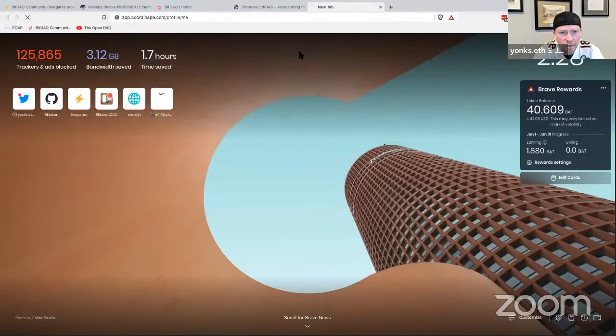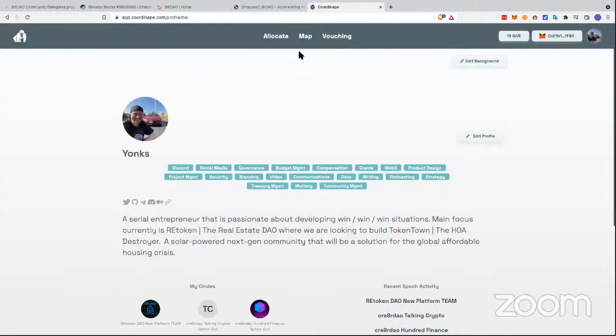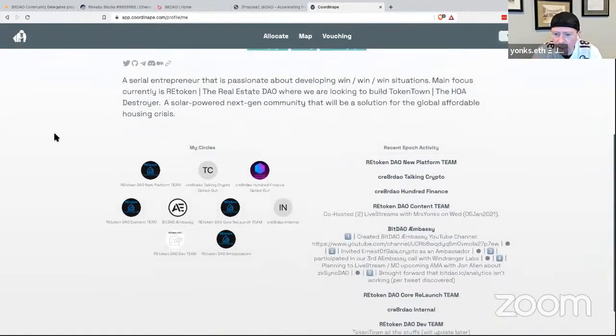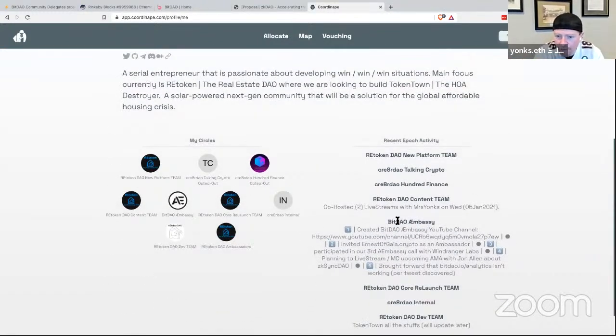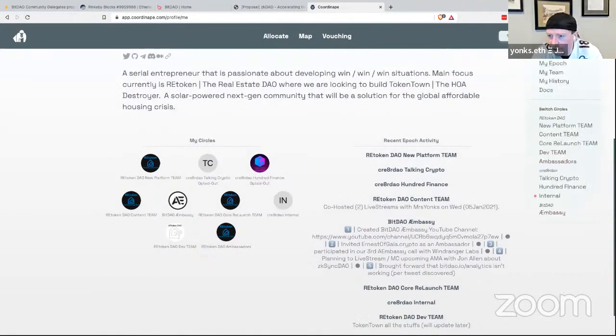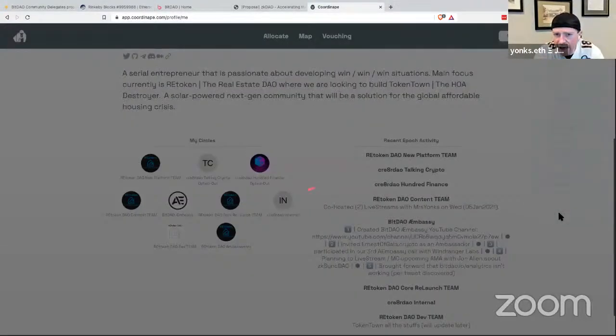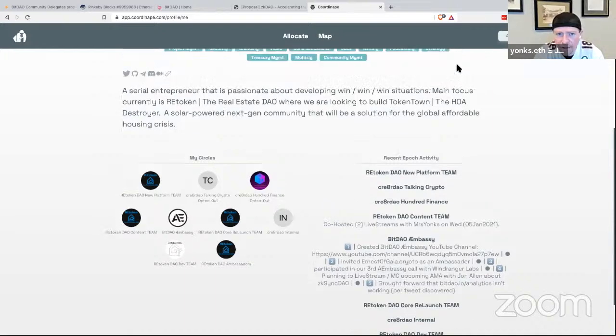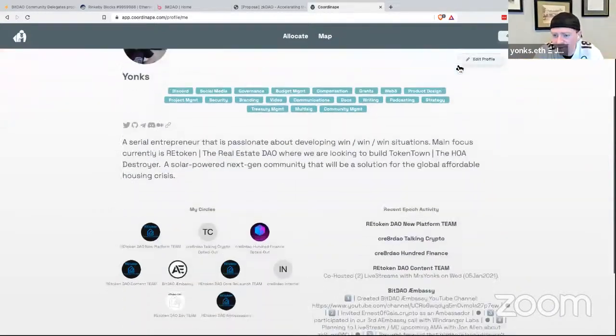So you're familiar with Coordinate, and this is one of the tools over here in Coordinate. Coordinate.com is a tool that increasingly is being used in the Web3 ecosystem. Here's my profile on Coordinate, and here's my epic statement for BitDAO Æmbassy. So going over here, here's Æmbassy. Right now, I've received 47 D-bits in this epic from that.